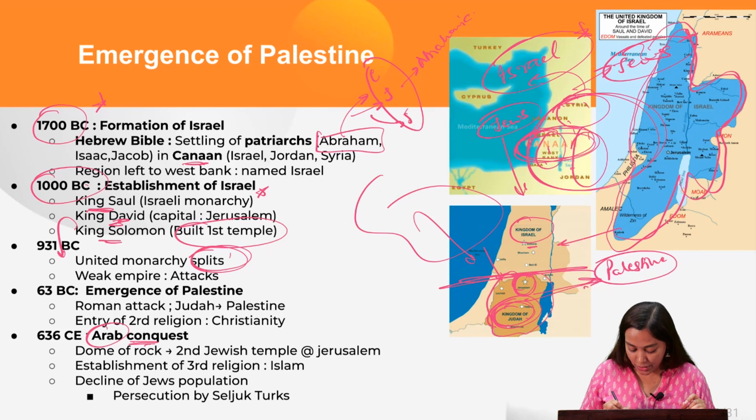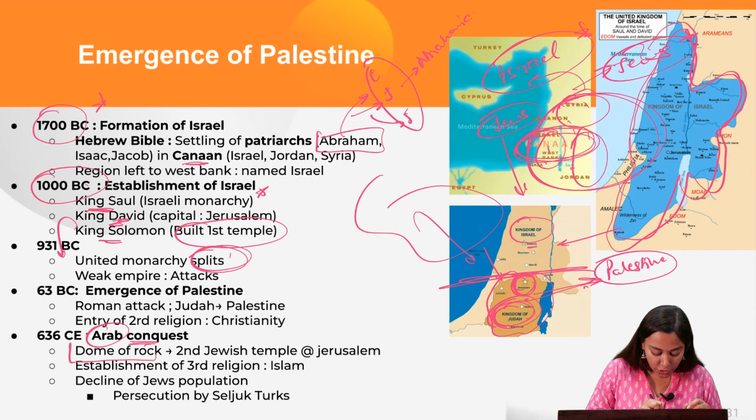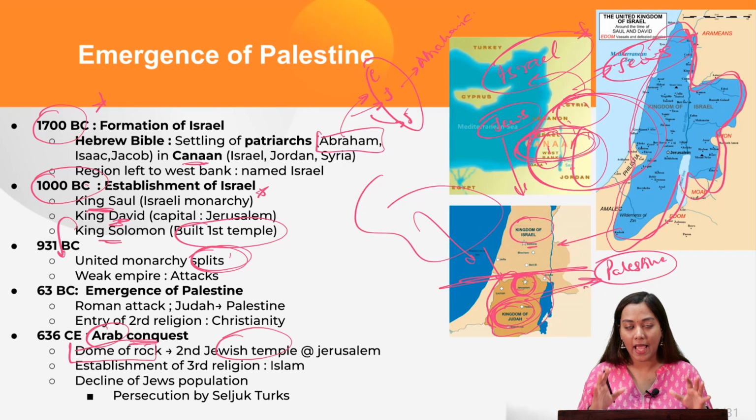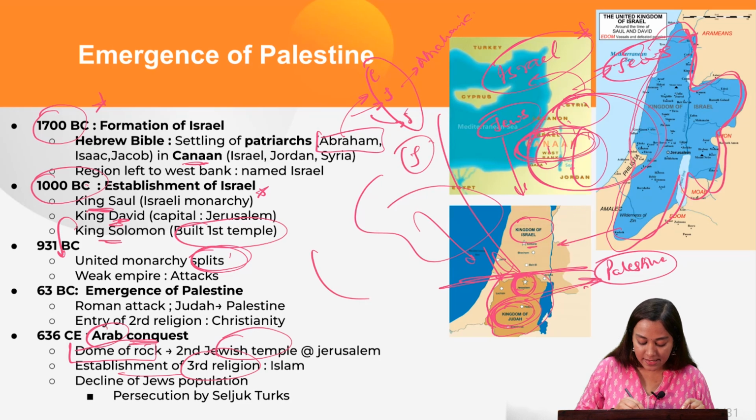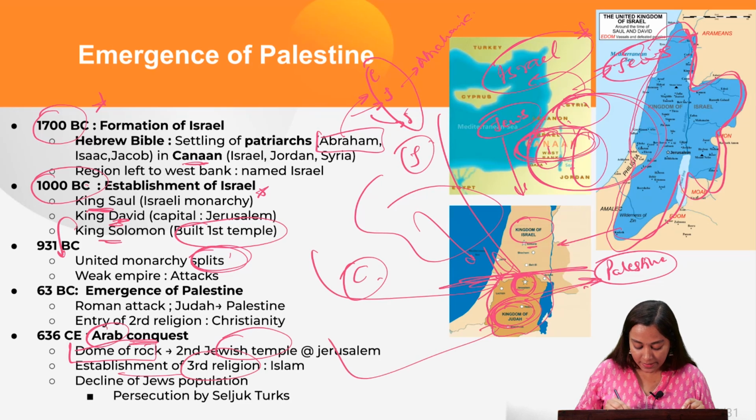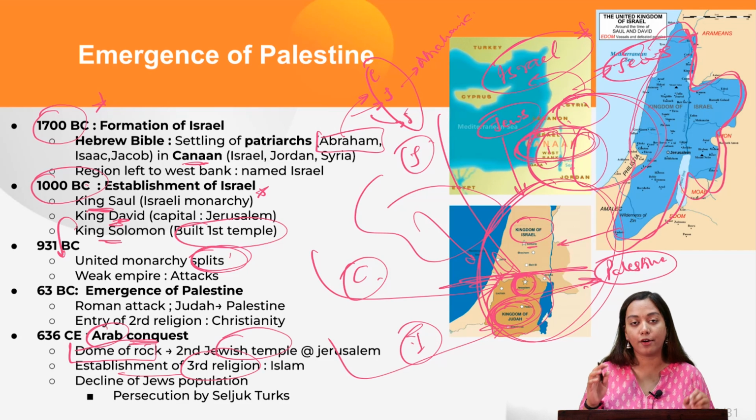The Arabs will come to Jerusalem, and they will establish the Dome of the Rock in the place of a Jewish temple by demolishing it, and therefore officially and religiously capturing the area of Jerusalem. Now this will lead to the establishment of a third religion. So now you see, the first to come were the Judah people, the second to come were the Christian people, the third to come were the Islamic people. All of them have now come into this land of Canaan.